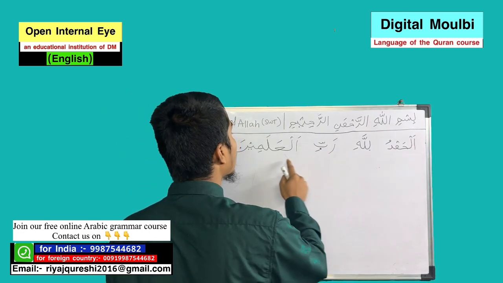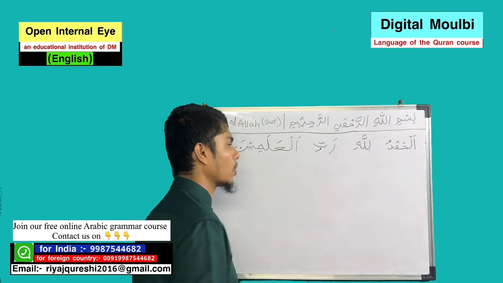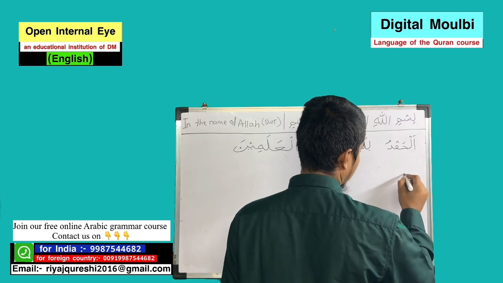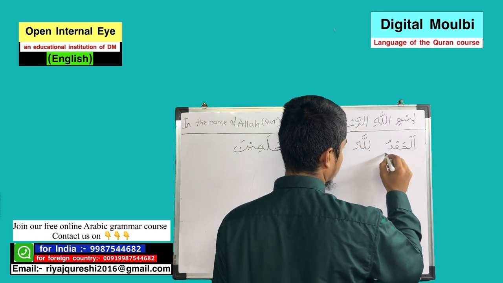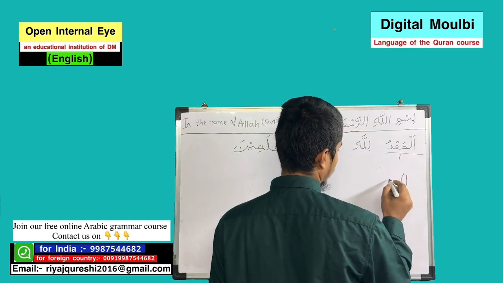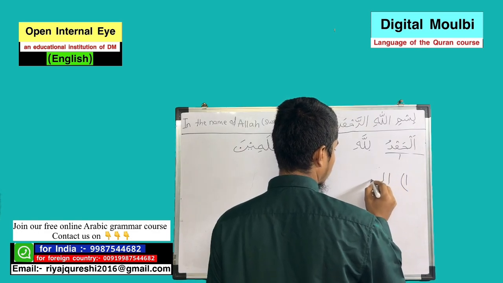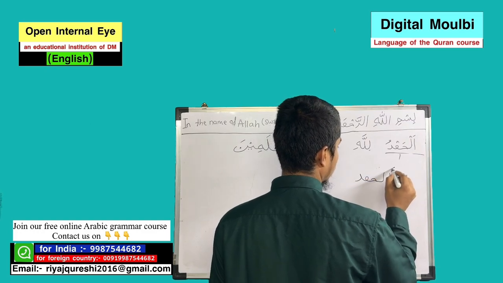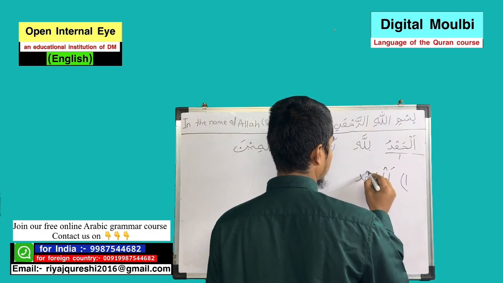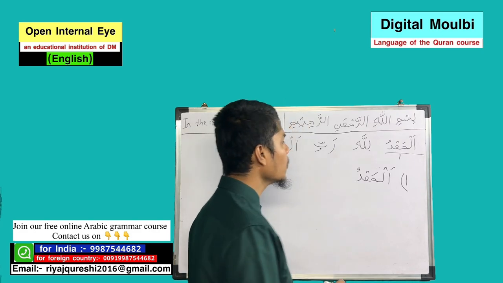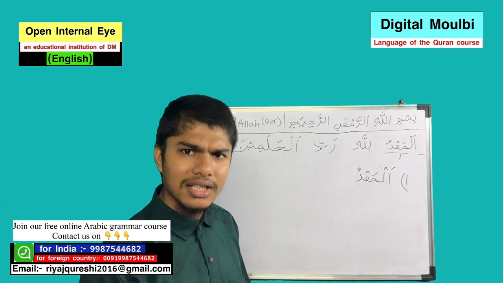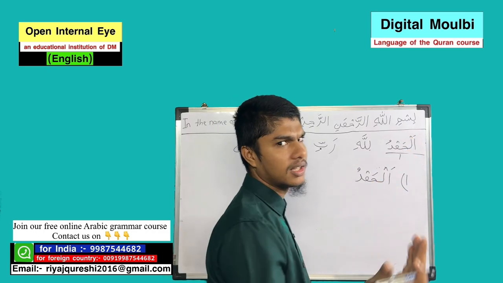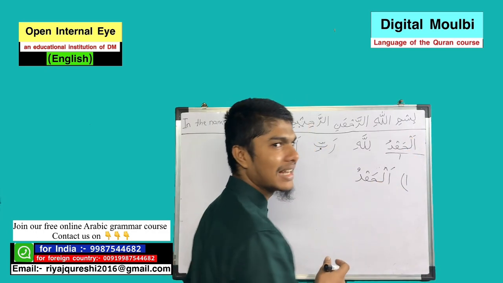Alhamdulillahi rabbil alamin. The first word is number one, alhamdu. If you look at this word, you can see the alif and lam in the beginning. That means this word is an ism.